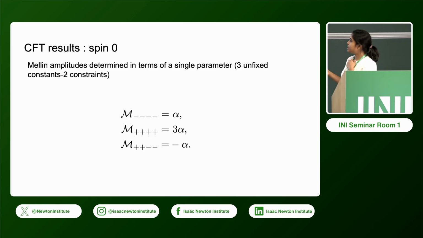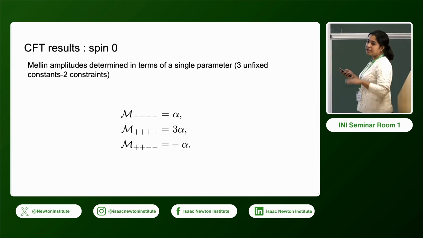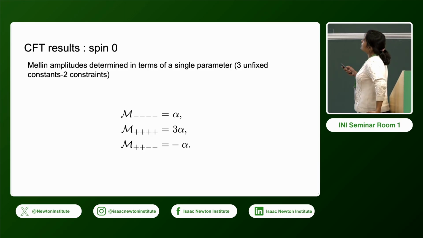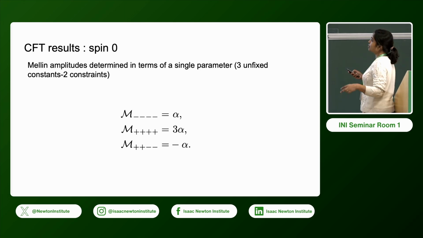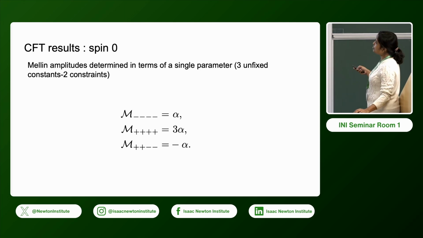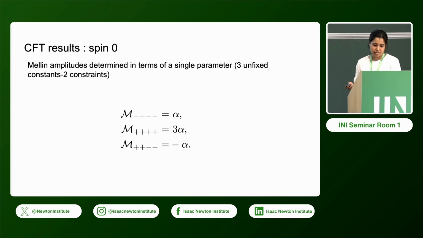So I'll very quickly tell you the results. After we impose these additional constraints, we initially had 3 unfixed constants. Now we impose 2 constraints, so we end up getting the Mellin amplitude in terms of 1 unfixed constant. So this alpha is an unfixed constant. So this is the Mellin side.